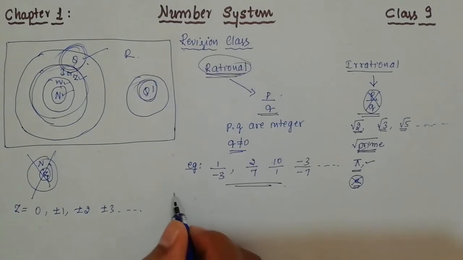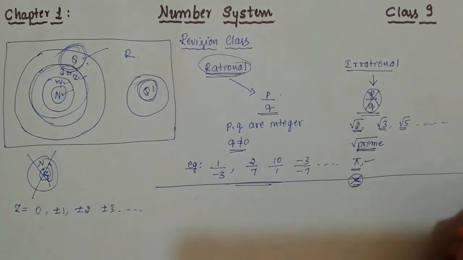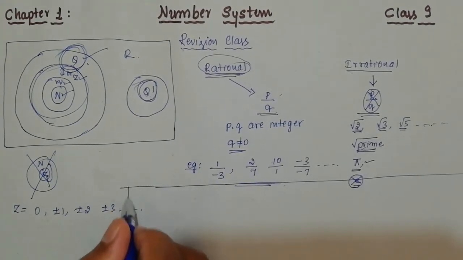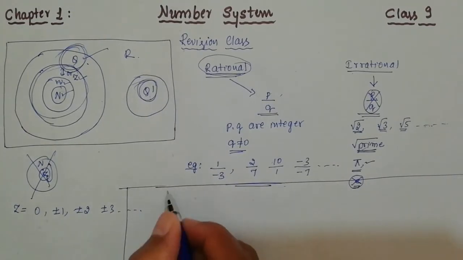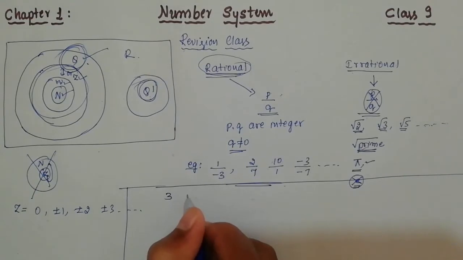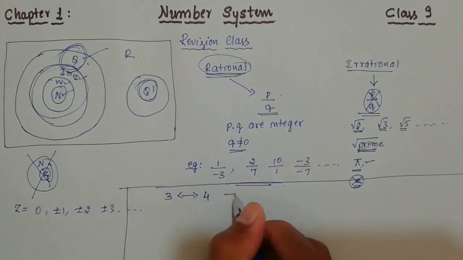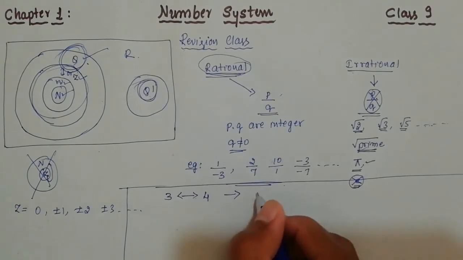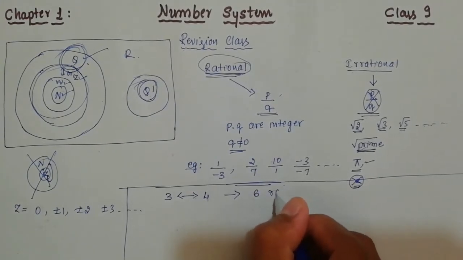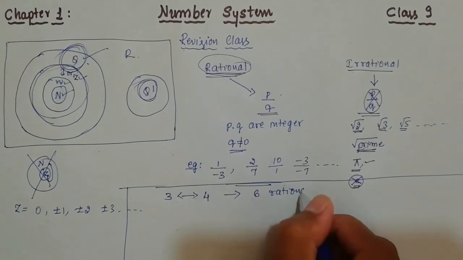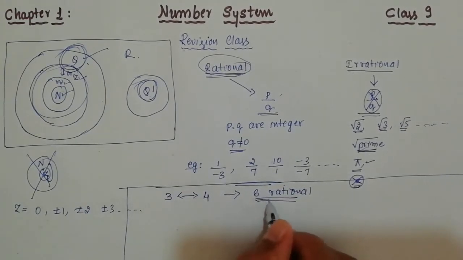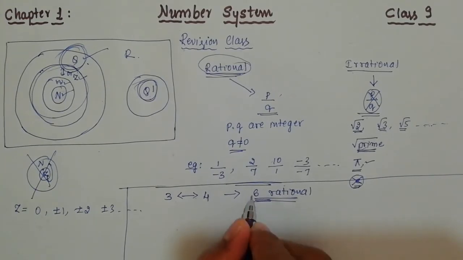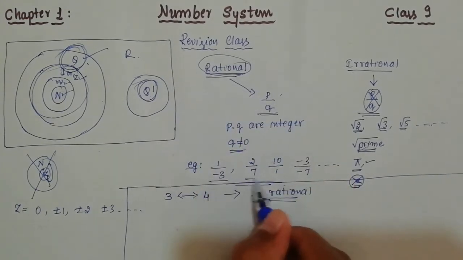Okay, and in the first topic you have come across problems like this: finding the rational numbers between two given numbers. Let us take an example. Between 3 and 4, suppose they ask to find 6 rationals. This is a question from the exercise itself. Between 3 and 4, you need to find what? Rational numbers. How many? 6. They should be in p by q format.